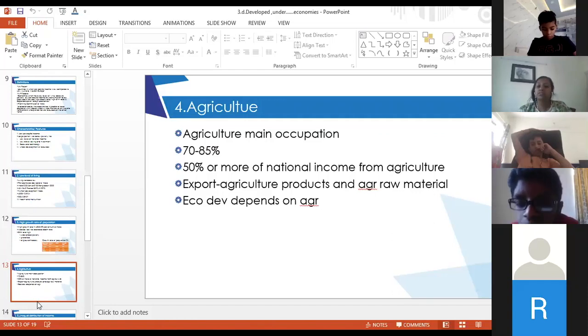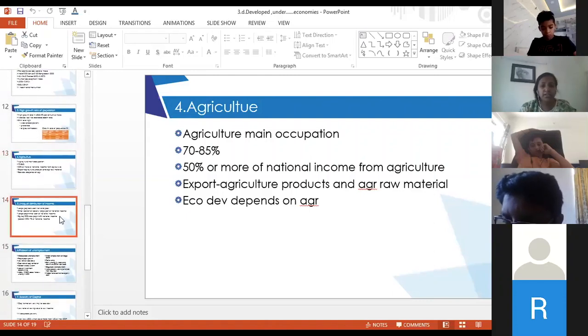Unlike in developed countries, where only 2 to 3% of people are involved in agriculture, and their contribution to national income is also that much, for us it is too high. In India also, nearly 50% of people are involved in agriculture.